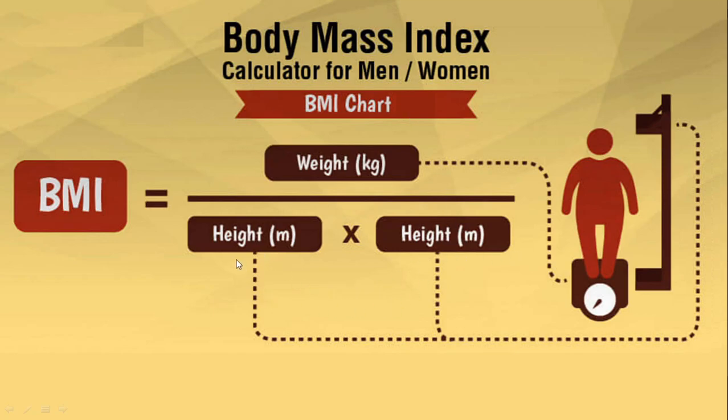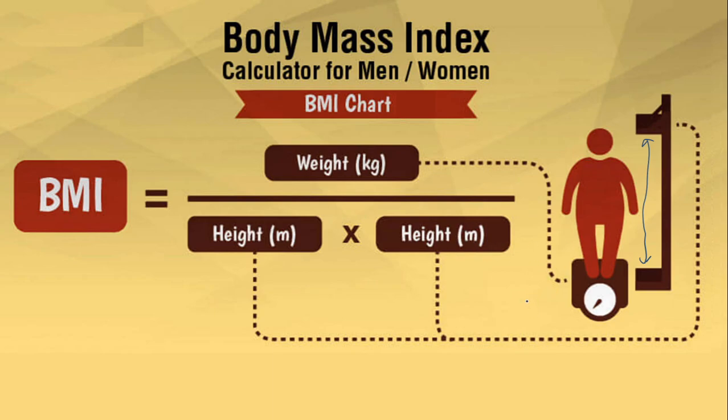Here is how we can calculate the BMI. So we can take your weight, via a scale, to find the total weight, and then the height. You need to measure your height, whether in feet or in centimeters or in meters. But anyway, you need to convert it into meters later.